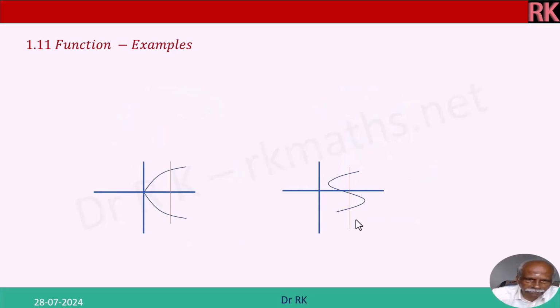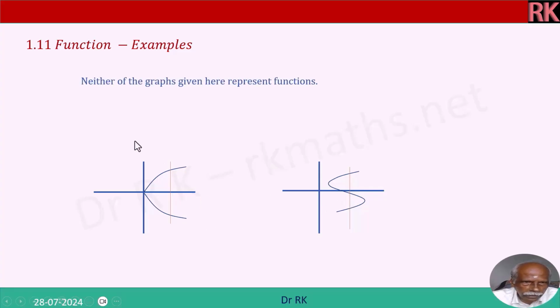Now here is a vertical line test. Because one x input has got 2 outputs, this is not a function. Here again, this has got 1 output, another output, 3 outputs. One input has got 3 outputs. Therefore, it is not a unique image, and this also is not a function. It has got 2 images. This has got 3 images. Right? Neither of the graphs given here represent functions.